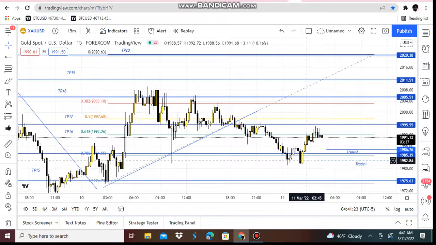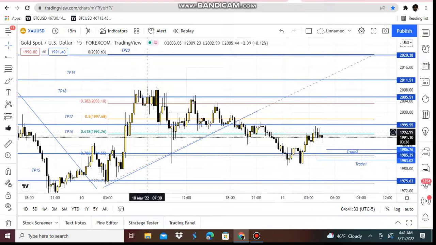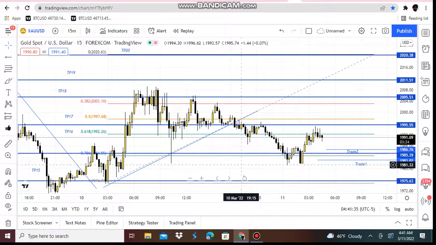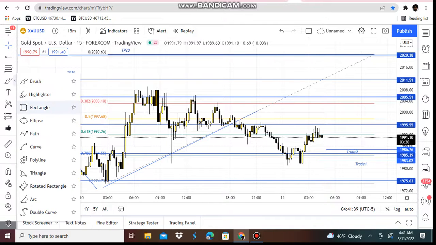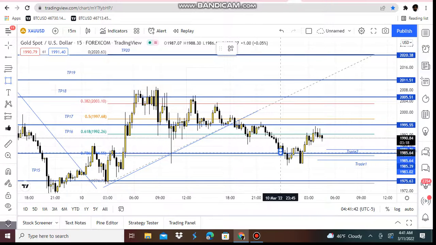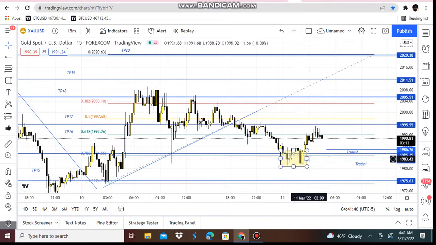We get in at 1983 and 1987, and this lets us know it went back down. It went back down to 0.786 Fibonacci and started consolidating. You see consolidation right here. We would draw a box around the consolidation. Price was just consolidating. Boom. Finally breaks the high of consolidation. Boom, starts heading up.